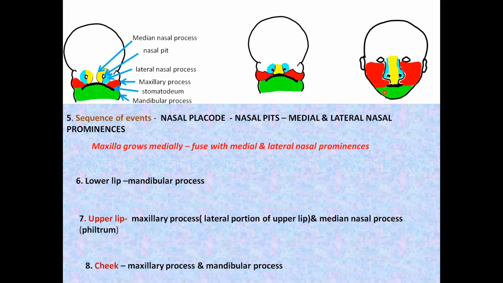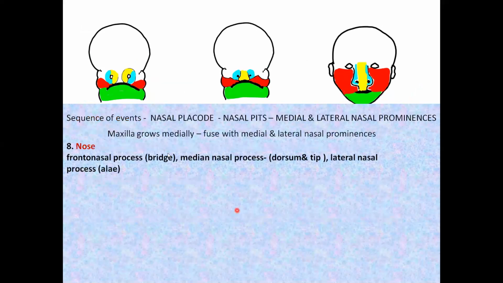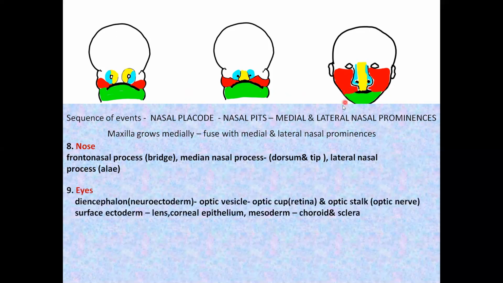The cheek upper portion comes from the maxillary process. The lower part of the cheek is derived from the mandibular process. The bridge of the nose is formed from frontonasal process. The dorsum and the tip of the nose is derived from the fusion of the medial nasal process of both the sides. The ala of the nose is derived from the lateral nasal prominence.